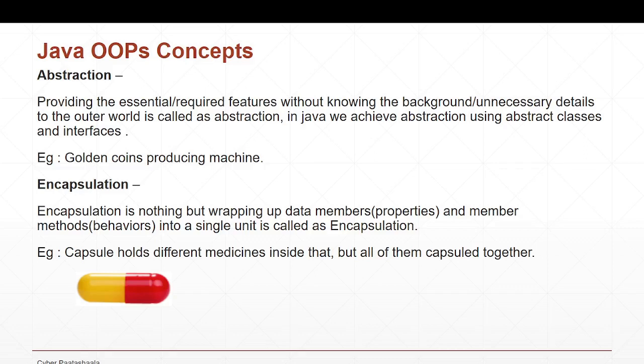In this case we just provide him how he can produce golden coins, but we don't provide how it is going to produce them, what internal mechanism it uses. We don't provide all this unnecessary information to the rest of the world. In the next diagram I'm going to explain what an abstraction is and what a class is, and how we differentiate them using a simple example.